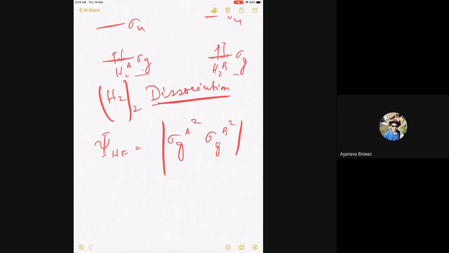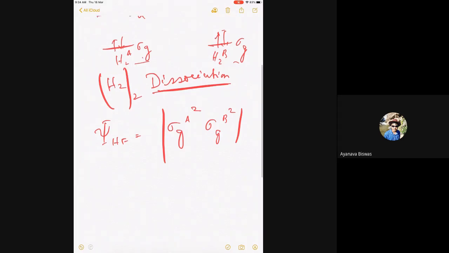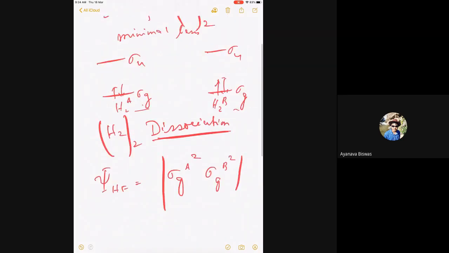Then we go to the DCI. So what will DCI have? DCI will have all possible double excitations, right? So what are the double excitations? These two electrons can get excited here, or the two electrons can get excited here, not both together. Because they are dissociative, there is no excitation like this.